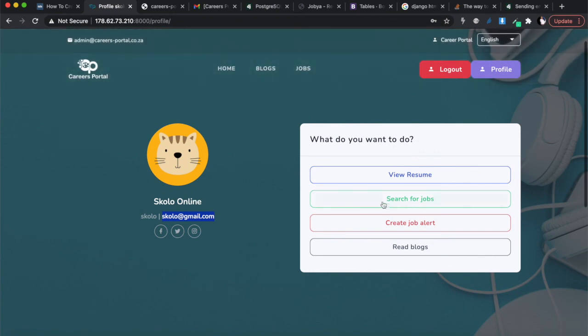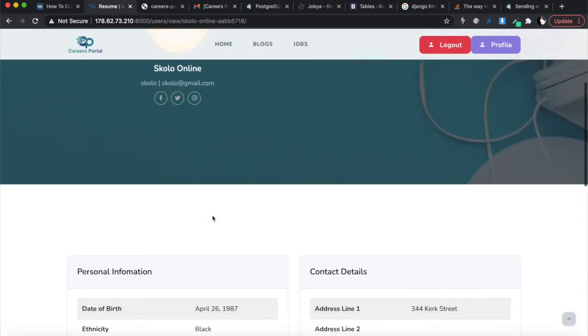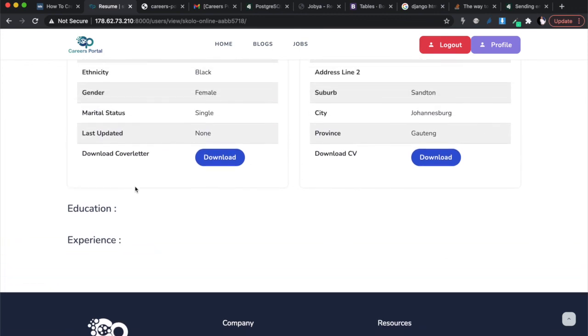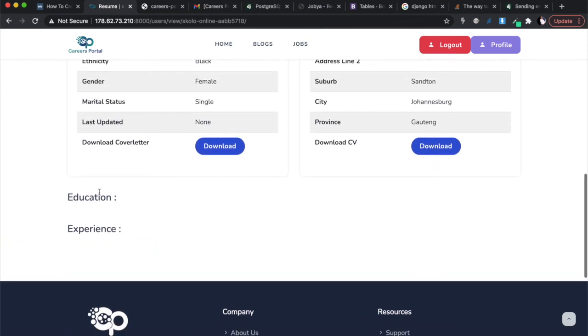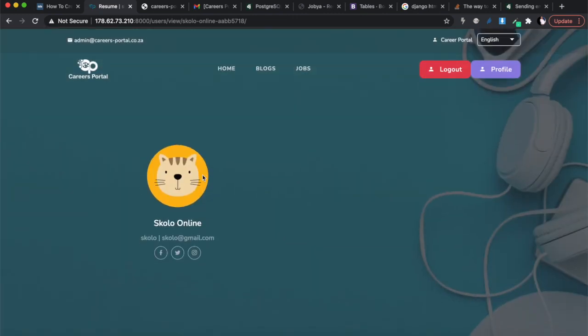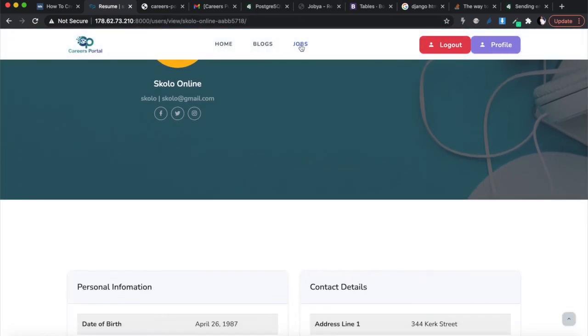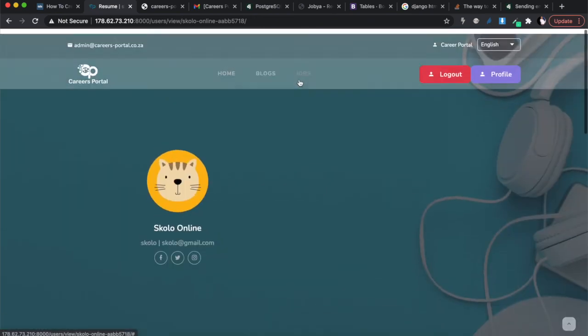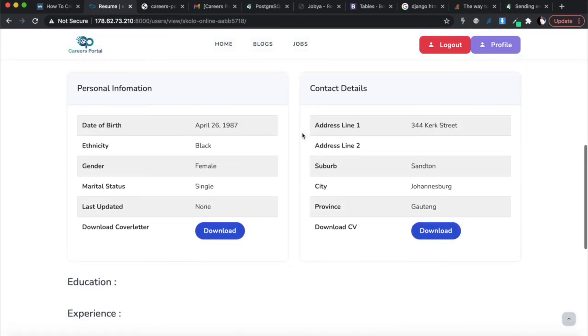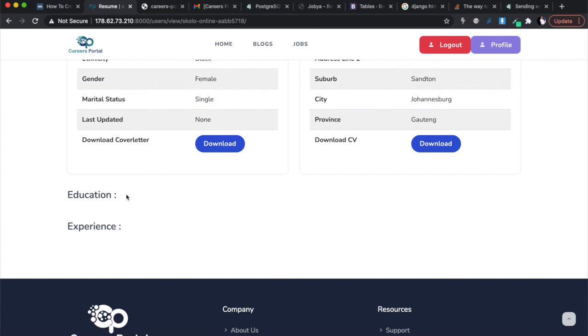On this view resume page, I just want to create the classes for education and experience. I think we created the classes and also the forms just so that we can add the education and experience, and then we can complete the profile page once and for all. And then later on, I think next week, we're going to get to populating our jobs class with actual data, and we're going to figure out how to get data for jobs. I think maybe initially we can start with scraping other websites, right? So it's going to be interesting. Next week we'll do that, but for today let's just complete this, and then we'll be done for today's lecture.